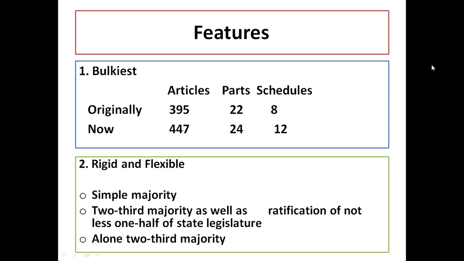And why is it so bulky? Because whatever is in it was written by us. So it is a written constitution and also the bulkiest one. And we are going to discuss these articles, parts, and schedules. Now I'll give you a small hint about these three terms: articles, parts, and schedules. What you have to do is just imagine that the constitution is a book. Every book has a front page, the preface. After the preface there are chapters, and inside chapters there are small lessons. That is the main frame of a common book, right?